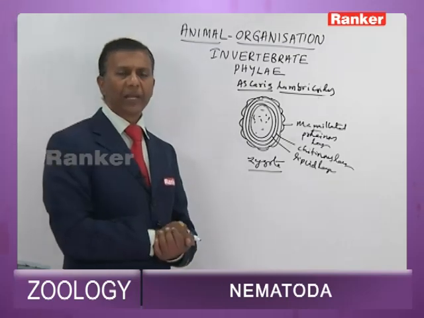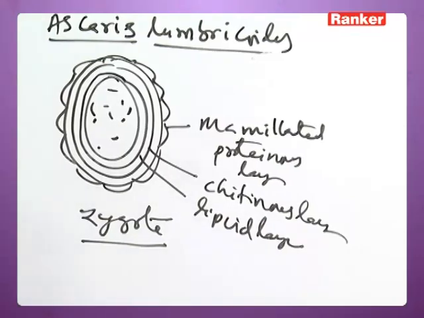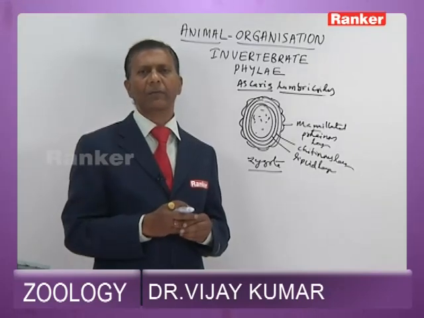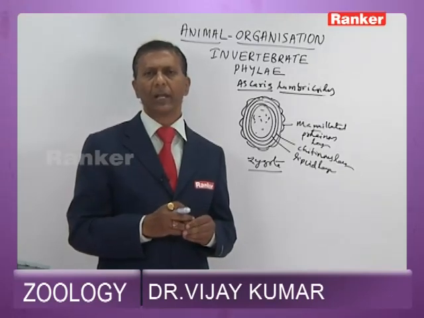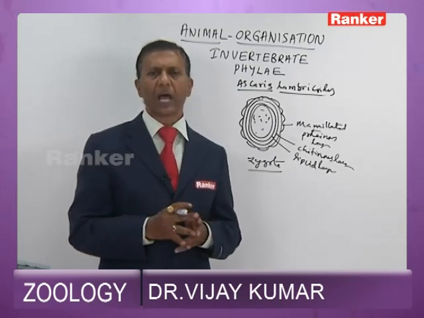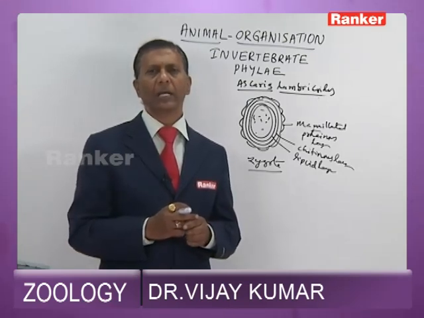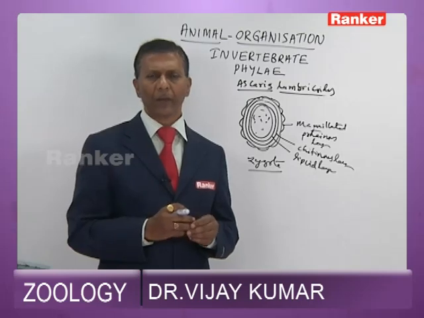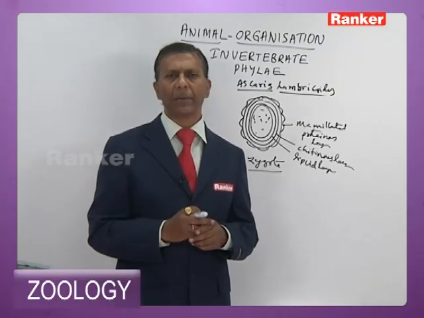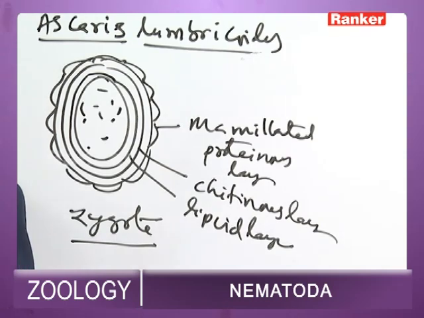The female lays about 27 million zygotes in her entire lifespan, at the rate of 2 lakh per day. The eggs come out of the female along with the feces. Then while they are in the soil, they undergo spiral determinate cleavage to form the first stage larva, that is rhabditiform. The rhabditiform larva is formed within the eggshell. The first stage rhabditiform larva, while in the eggshell, undergoes first molting to form the second stage rhabditiform larva. The zygote with the second stage rhabditiform larva is infective to man.